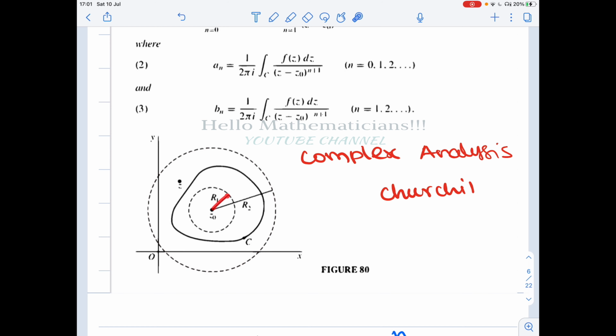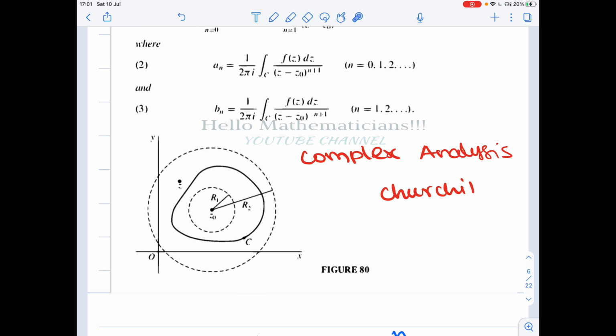Now you look at the region bounded between them, outside this circle and inside that circle. This area bounded by the two circles is called the annular region.